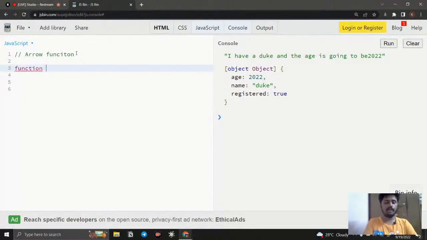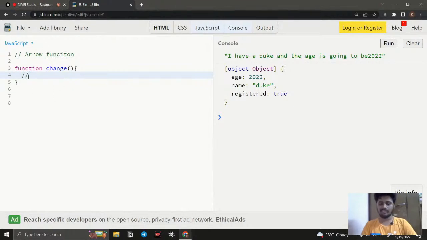If I say function, and if I want to create something like change, and we can call it, and we can pass the parameter here, and we can access the argument inside it, and we can write whatever the code we need to write. Okay, so they are thinking like more code, right? Obviously not more code, but yes, it may cause us some error. The programming language always focuses on reducing the syntax. Okay, that is how the arrow function has been introduced.